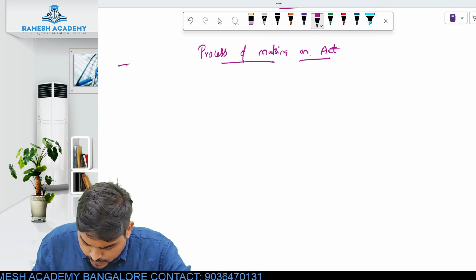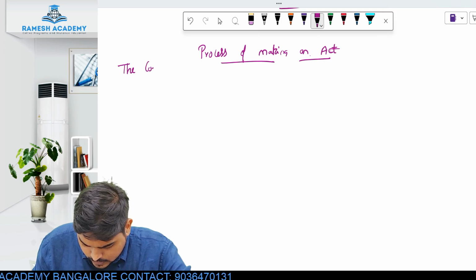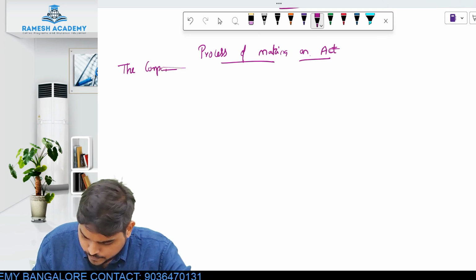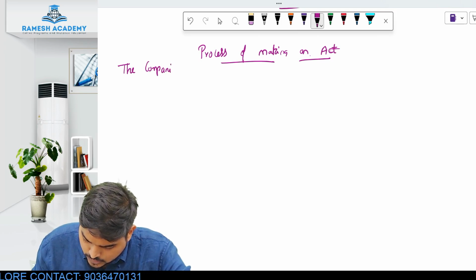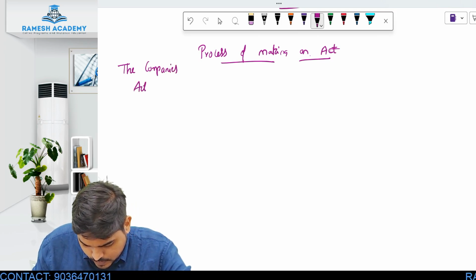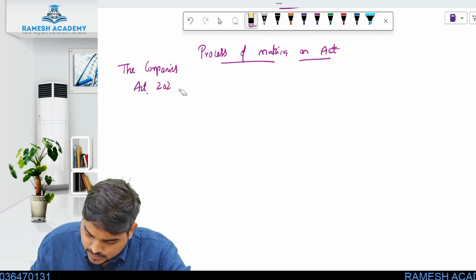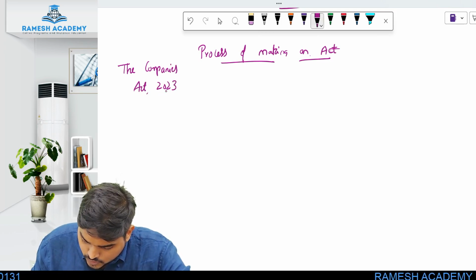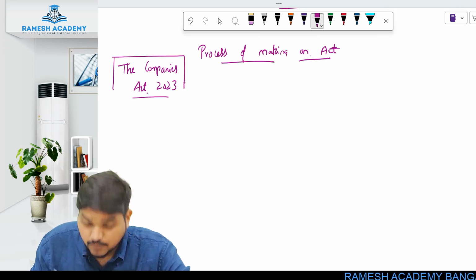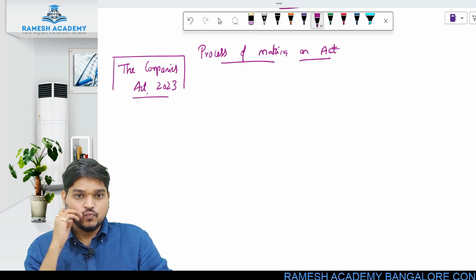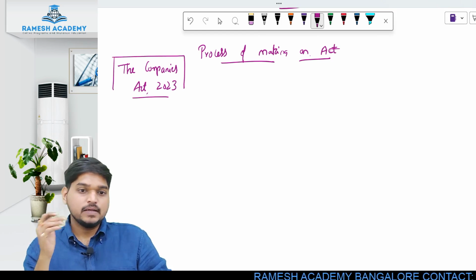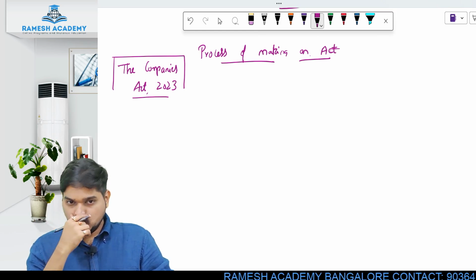We want to bring a new act called the Companies Act 2023. So if you want to bring any new act, what is the process, how do you make a new act? That is what we are going to study now.